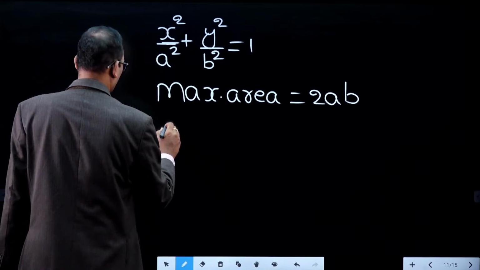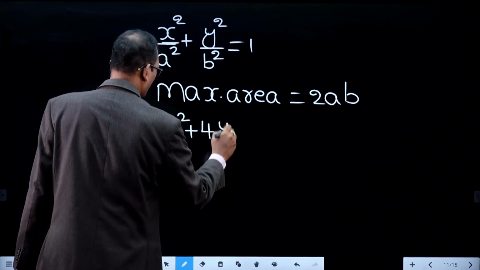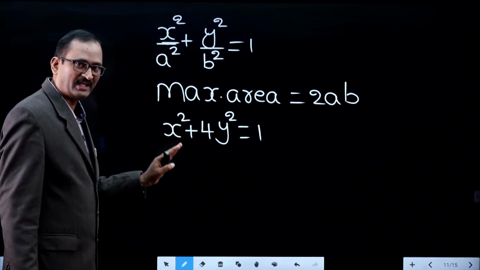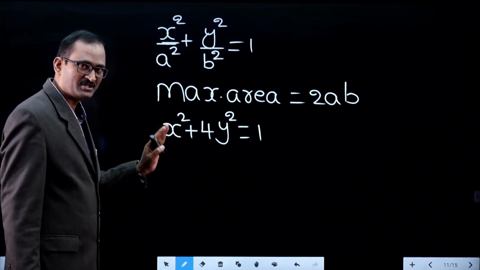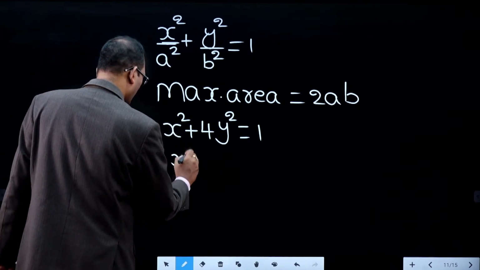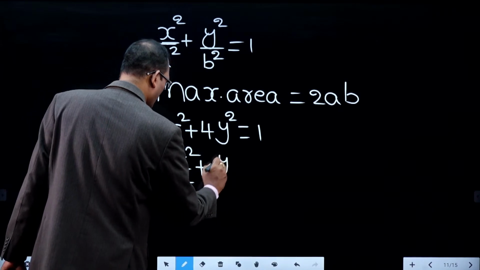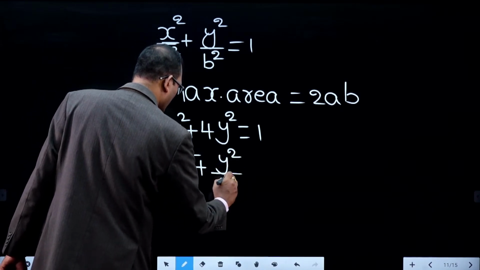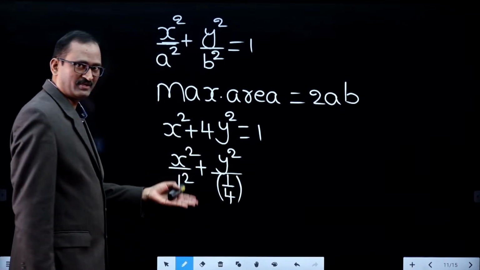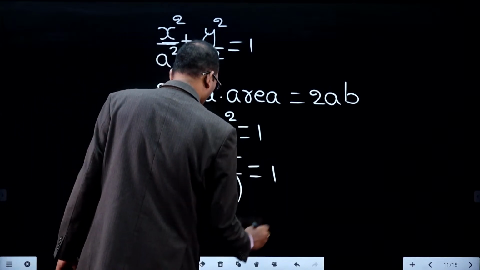What is the previous problem? x square plus 4y square equal to 1. So get it in the form of x square by a square plus y square by b square equal to 1. x square by a square, a value 1, plus y square by b square. 4y square can be written as y square by 1 by 4, that is 4y square only, equal to 1.